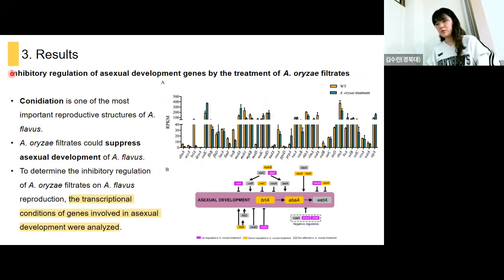Lastly, the researchers wanted to know the inhibitory regulation of asexual development genes by the treatment of Aspergillus oryzae filtrates, because conidiation is one of the most important reproductive structures of flavus. So previous results showed that oryzae filtrates could suppress the asexual development of flavus. So to determine the inhibitory regulation of oryzae filtrates on flavus reproduction, the transcriptional conditions of genes involved in asexual development were analyzed.